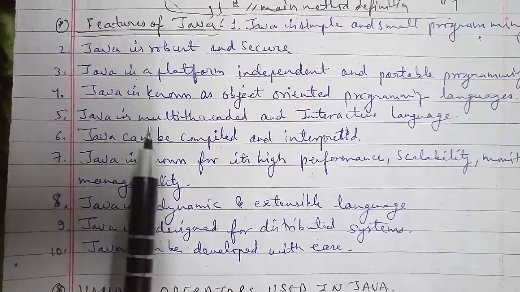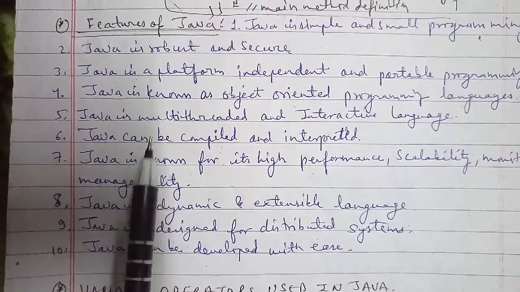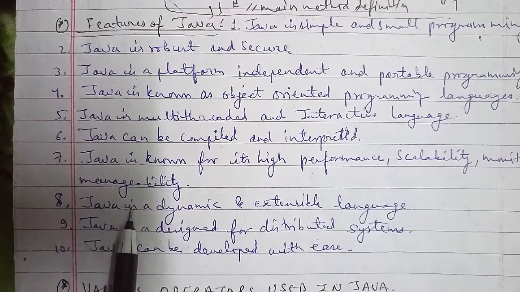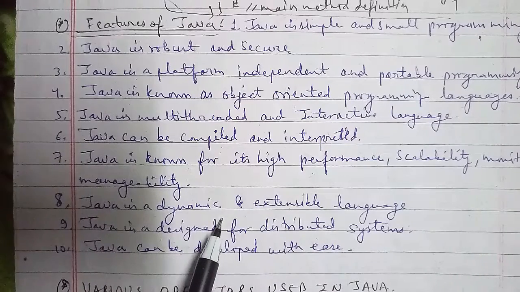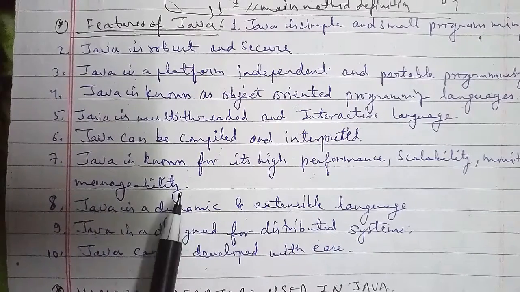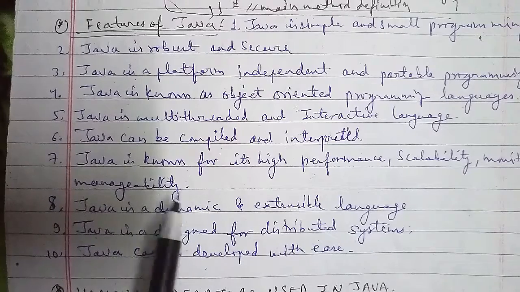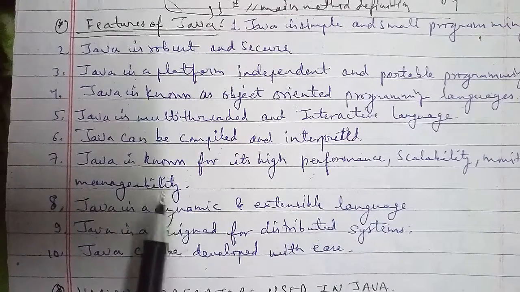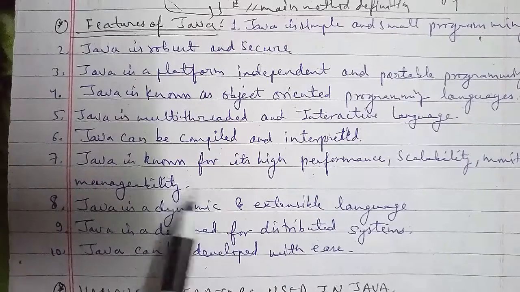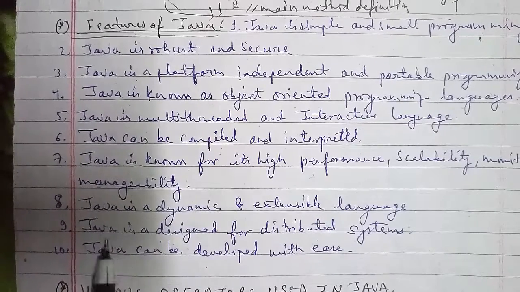The next we have is the ninth one, that is Java is designed for distributed systems. This feature is very useful in a networking environment. In Java, two different objects on different computers can communicate with each other. This can be achieved by remote method invocation, that is RMI, and this is a feature very useful for client-server communication.